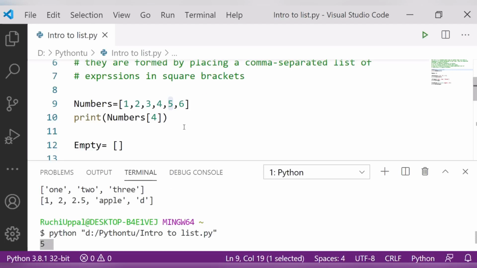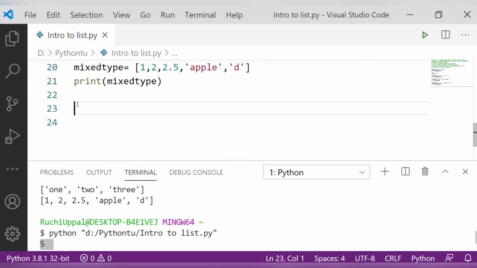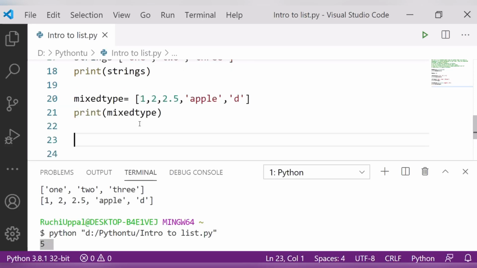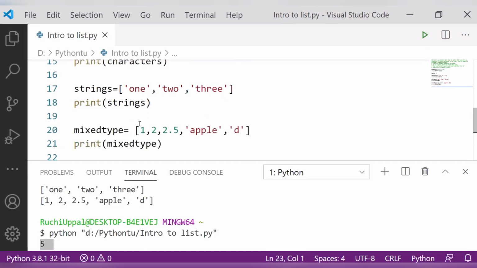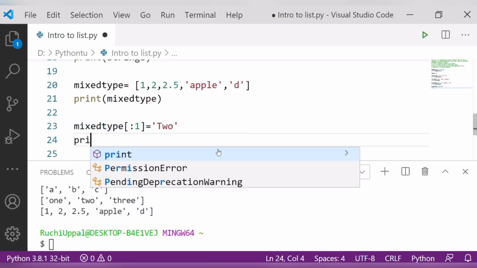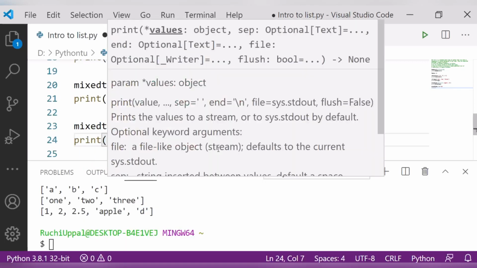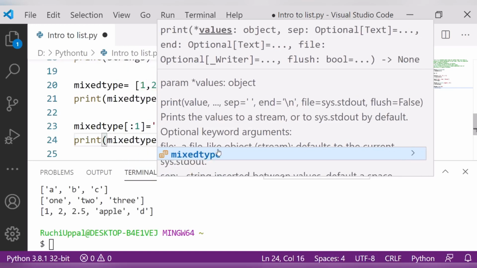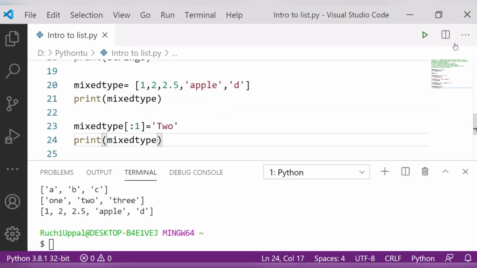Now one thing is more, how to replace the value in a list. For that, I hope you remember, we have done slicing in strings also. We have done the slicing earlier in the previous videos. So let's see here also how to do that. Just suppose I want to replace this 2 with 2. So how I'll do? I will simply write here print mix type S.